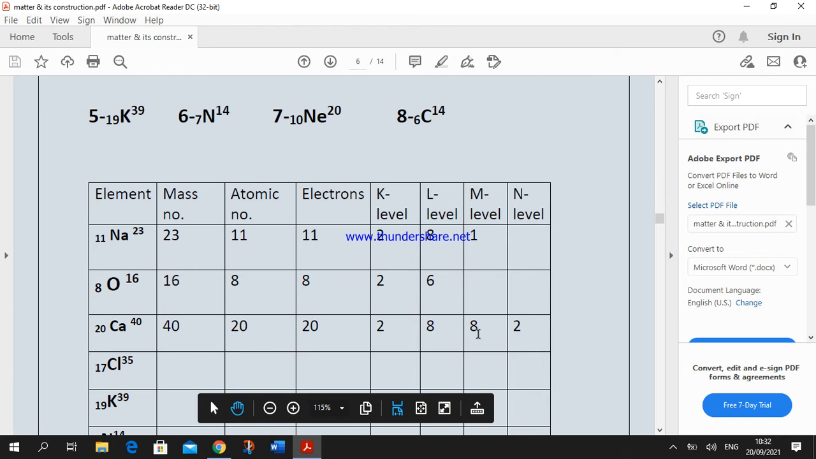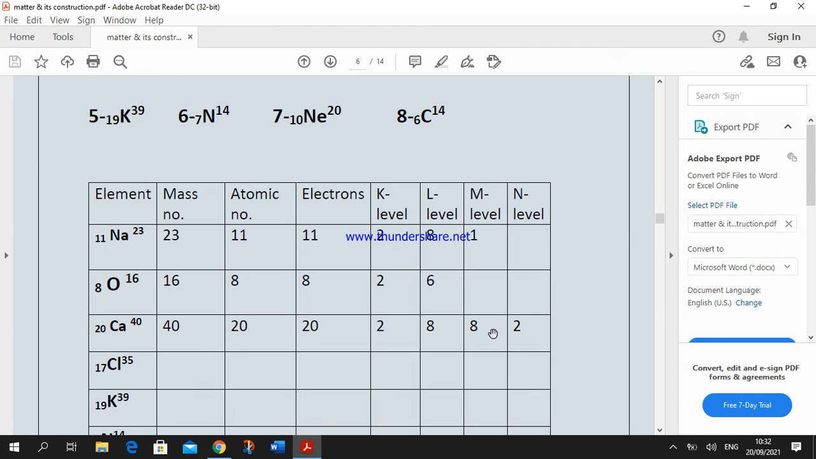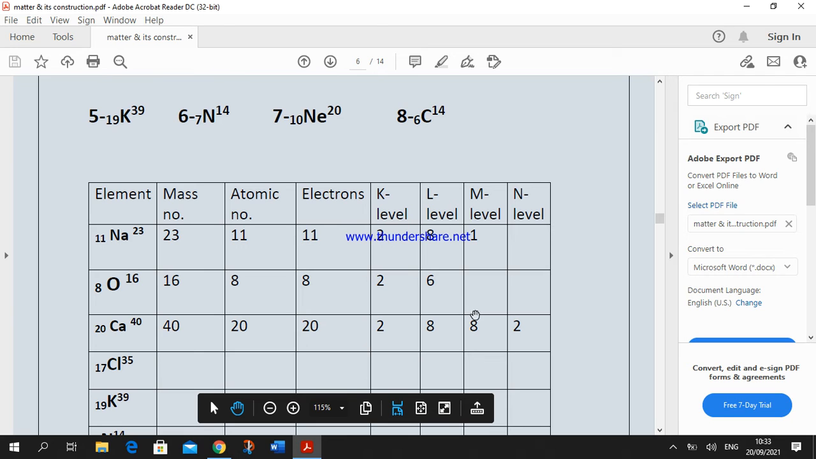But by the rule, we know that M level can be saturated by 18 electrons, it can carry 18 electrons, okay? Why do we put 8? Because we know that each energy level has sub-levels or subshells, and 8 electrons saturate the subshell found in M level, okay?